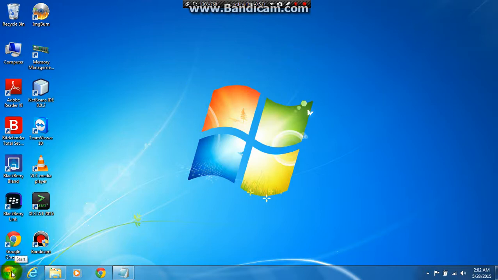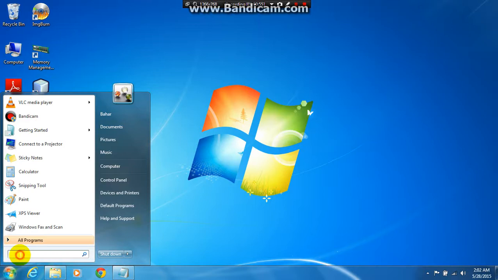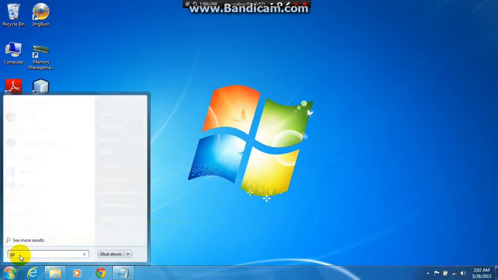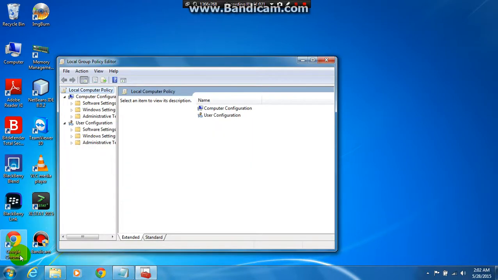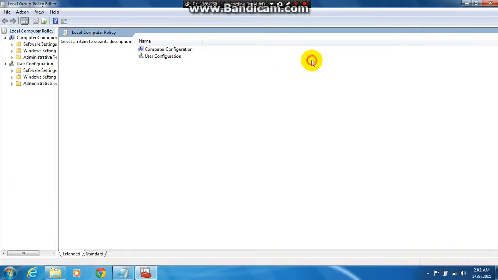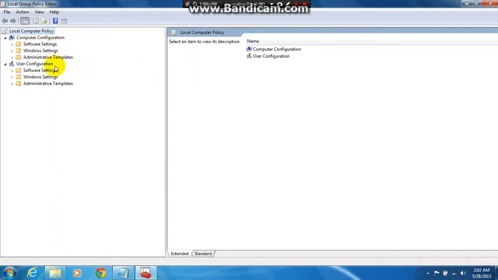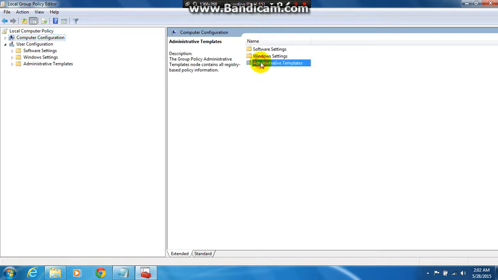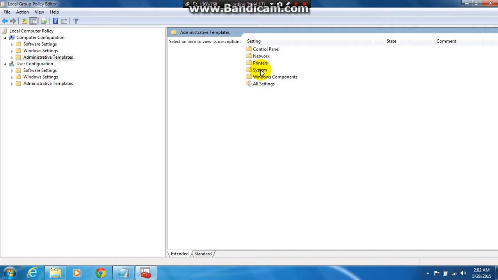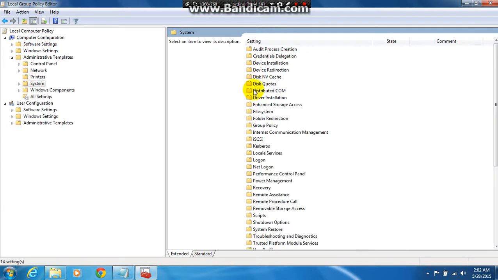Click on the Windows Start, type in the search gpedit.msc. Okay, now we've got here the Local Group Policy Editor. Double click on Computer Configuration, double click on Administrative Templates. Now double click on System.